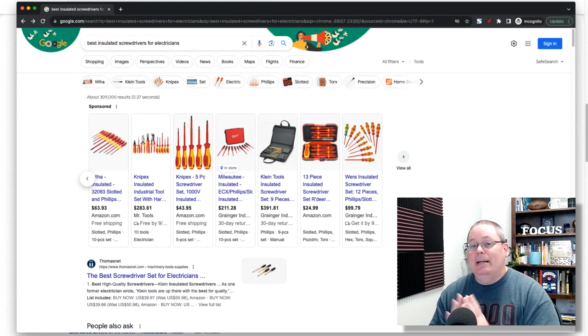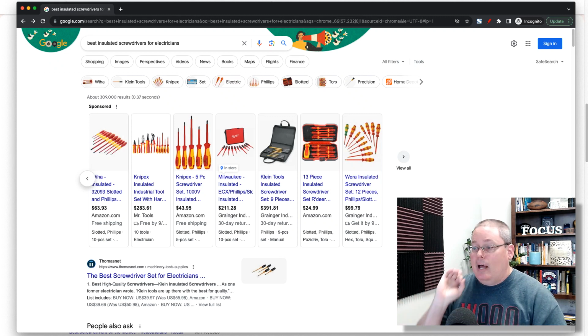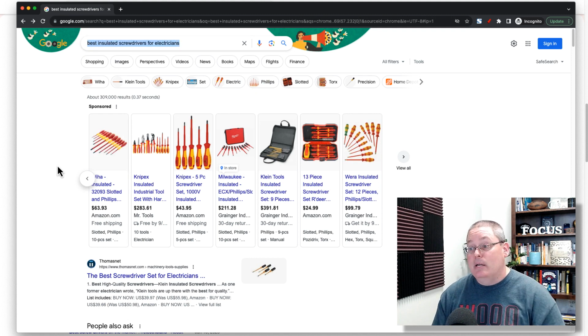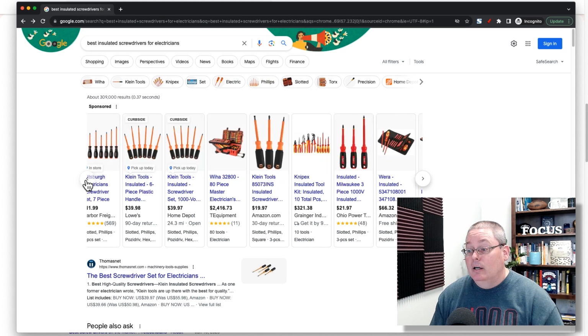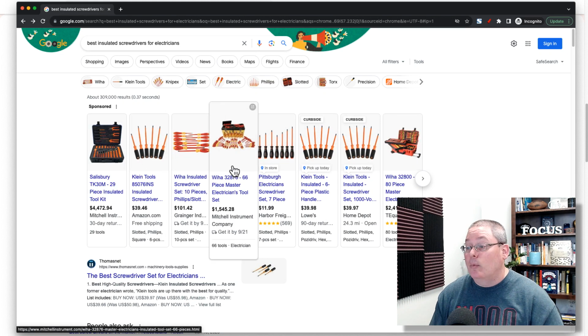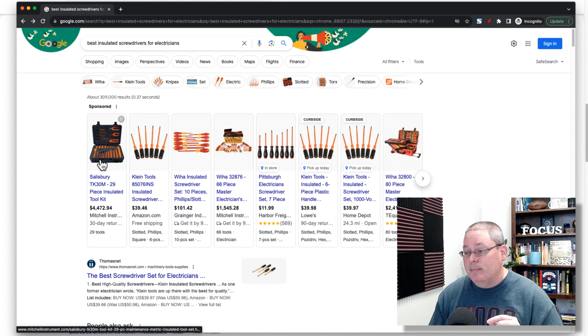So if I was to open up an incognito window where I'm not logged in to Google and I run this same keyword, or I ask Google for the result for the same keyword, best insulated screwdrivers for electricians, you're going to see a little different layout. The sponsored ads here are going to be products, where people are paying to have their actual product displayed here in this carousel, so you can actually click and buy the product.